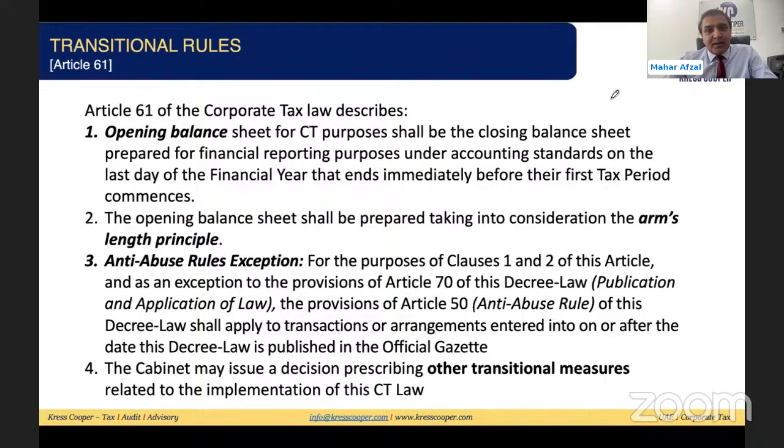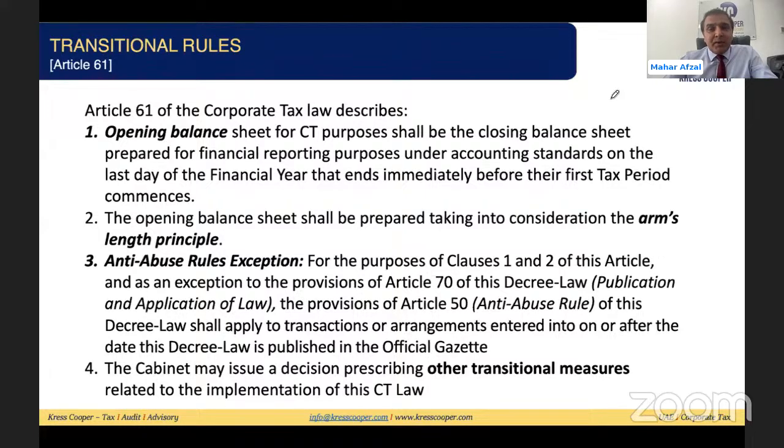We'll discuss one example in our next slide. Then we discussed that Article 61(2) of the law requires that the opening balance sheet must be prepared taking into consideration the arm's length principle. We all know this; what the arm's length principle is, we'll discuss in our coming slides.